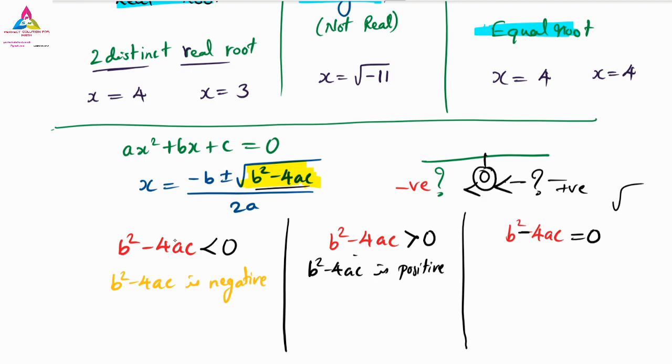So when we have b square minus 4ac equal to 0, here we are going to get the first root, that is called as two roots. We are going to get two roots because it is a quadratic equation. Two roots are real and equal. So if the answer for b square minus 4ac is 0, means the square root value is 0, then it is called the real root, and also it is called the equal root. Real and equal.